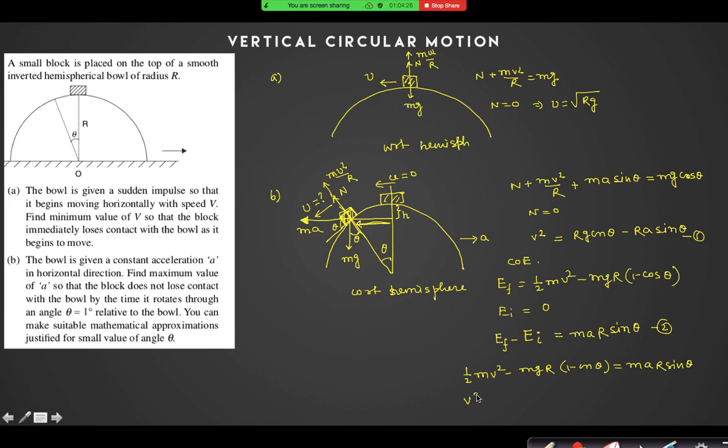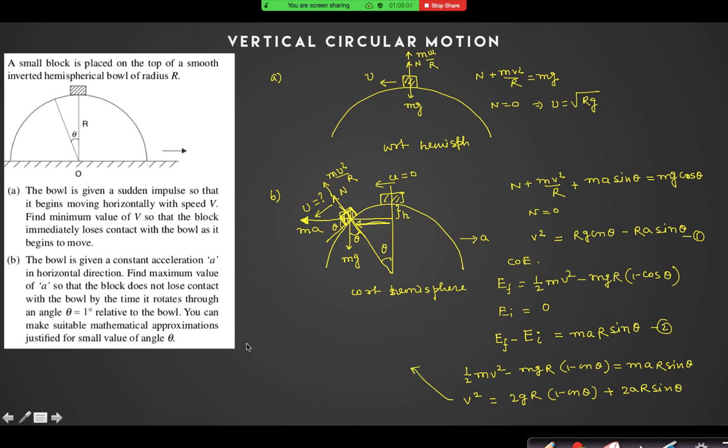If I multiply by 2, then v square equals 2gr into 1 minus cos theta plus 2ar sin theta. Now from the first equation, v square equals rg cos theta minus ra sin theta.